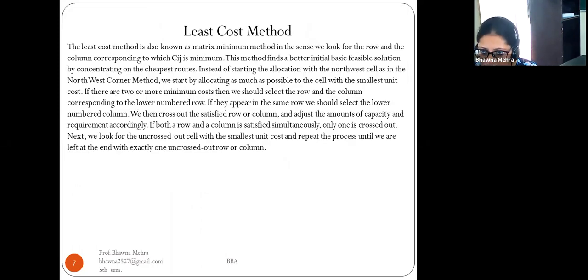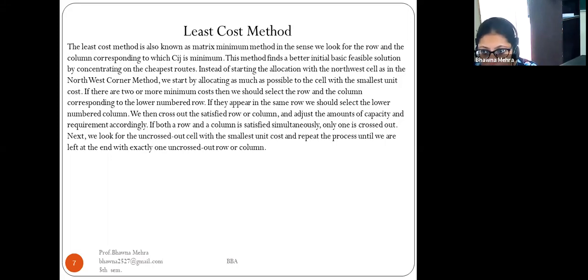Now come to the least cost method. The least cost method is also known as the matrix minimum method. In this method, we look for the row and column corresponding to which Cij is minimum. This method finds a better initial basic feasible solution by concentrating on the cheapest route, instead of starting the allocation with the northwest cell as in the northwest corner method. So we start by allocating as much as possible to the cell with the smallest unit cost.